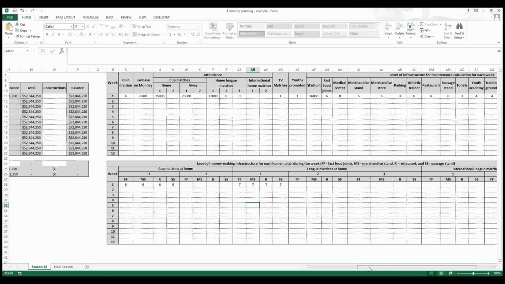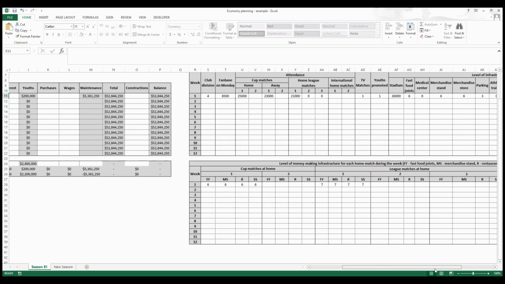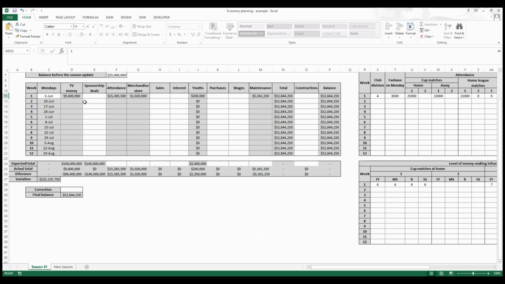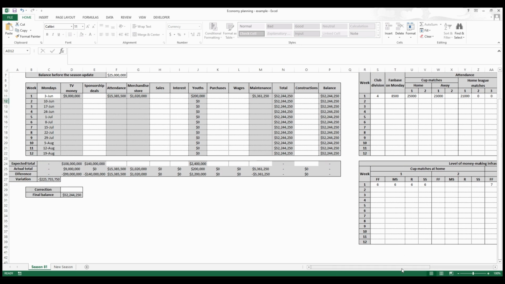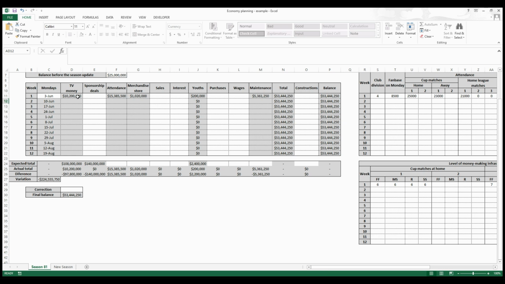Then you go back and continue filling up the other side. Notice that now some of the gray cells have been calculated based on the data you put here. For example, TV Money: a club from the 4th division which had one TV match will receive 9,600,000 for TV Money. If I put here 0 TV matches, it would be just 9 million. So as you change here, the spreadsheet will be updated. If I put 2, it would be 10,200,000.